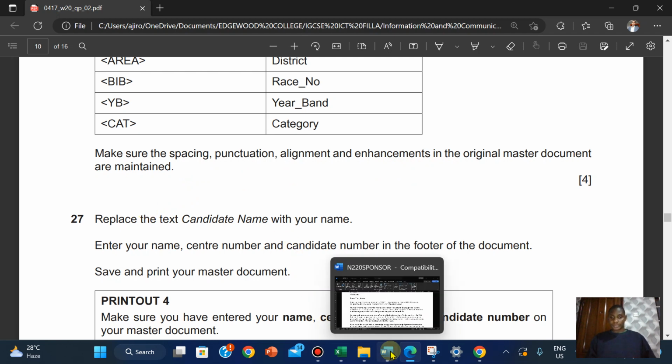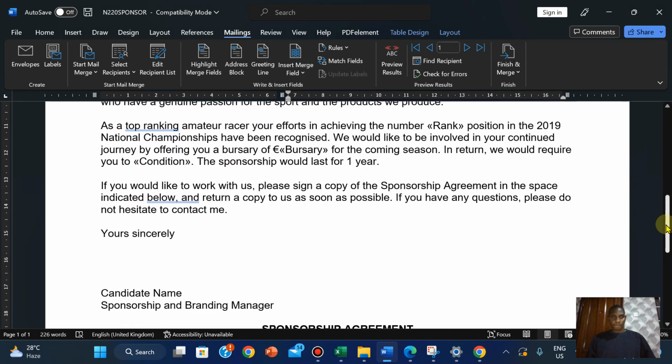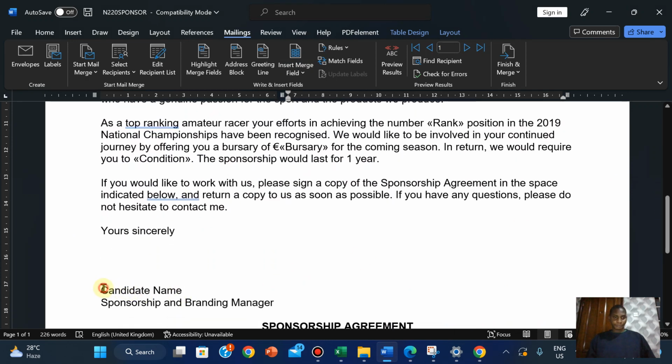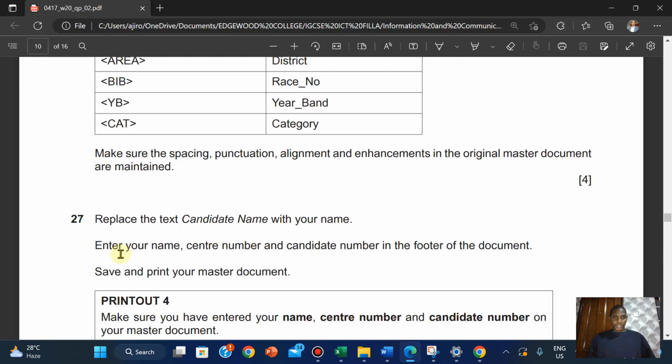So let's replace that with your name. Hold my shift and my arrow right. Enter your name, center number, and candidate number in the footer of the document.